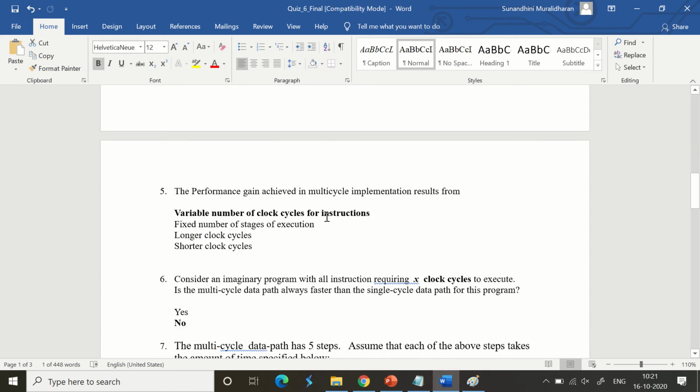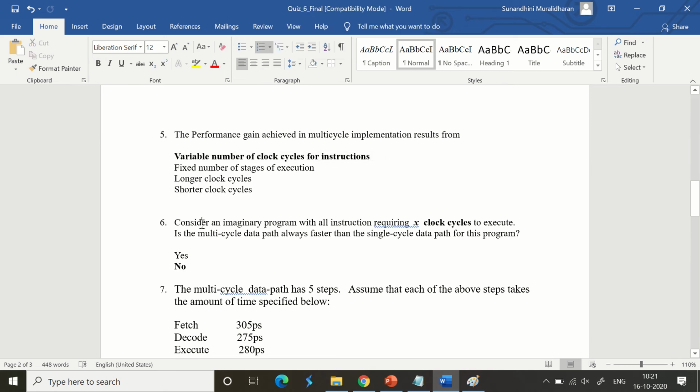The performance gain achieved in multi-cycle implementation results from variable number of clock cycles for instructions, fixed number of stages of execution, longer clock cycle, shorter clock cycle. Obviously the answer is variable number of clock cycles for instructions.